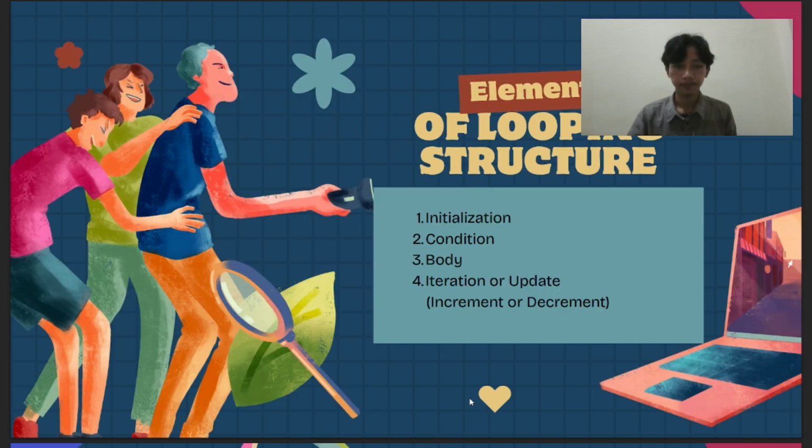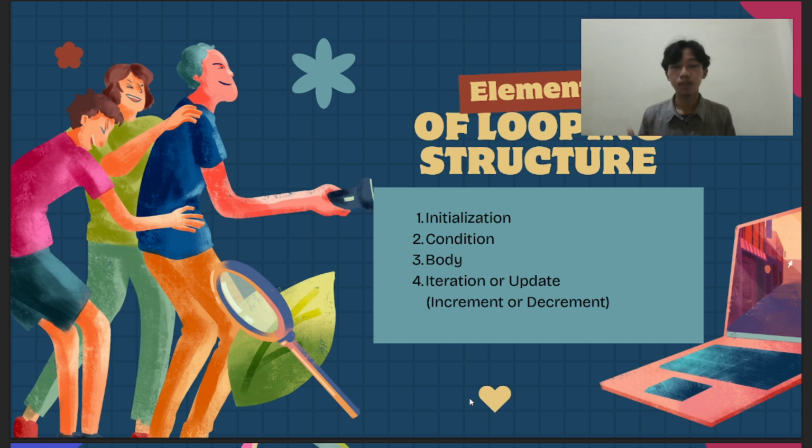Next, elements of looping structure. Every loop has four main elements. Number one, initialization. This sets the starting value of the control variable. Number two, condition. As long as this condition is true, the loop will continue running. Number three, body.